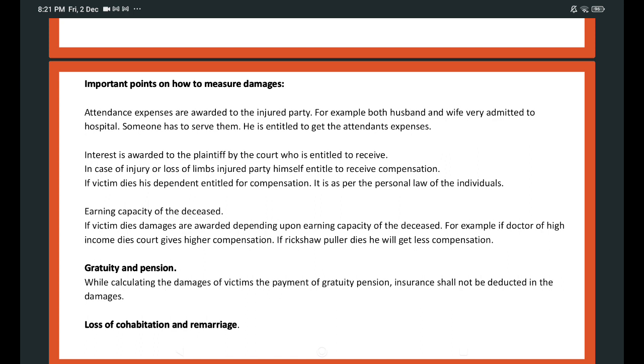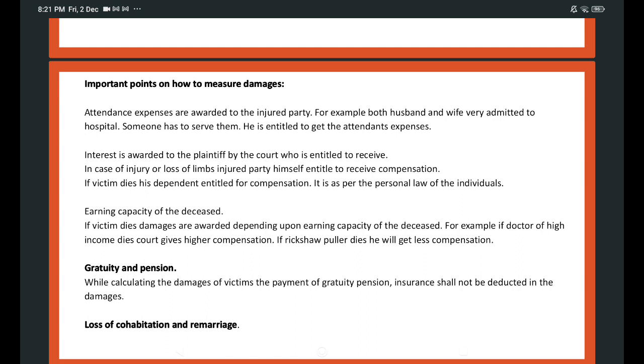In case the victim dies, damages are given to his dependents, as per his personal law. Generally, wife or husband, sons, daughters, and parents are entitled to compensation.